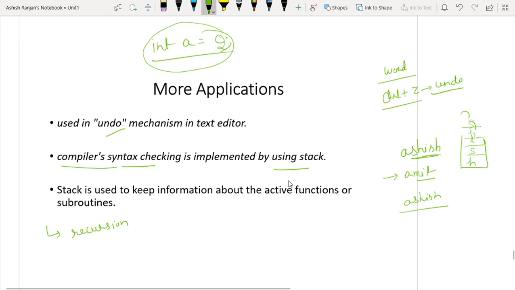Along with this, whenever you call some interrupt, let's suppose I am executing some function and it has 1000 lines of code, and after 200 lines of code I have moved to the second function, that is function 2.